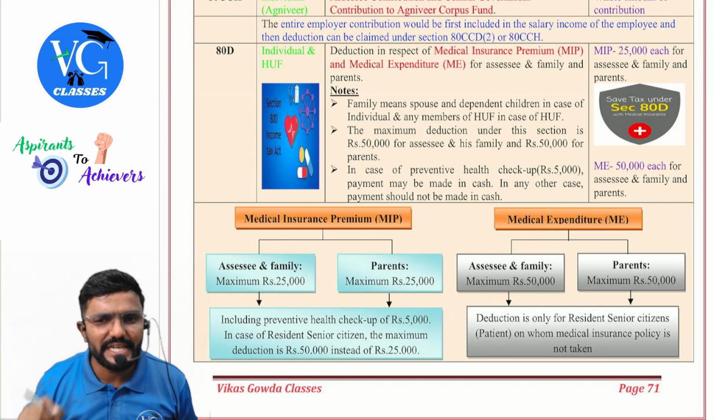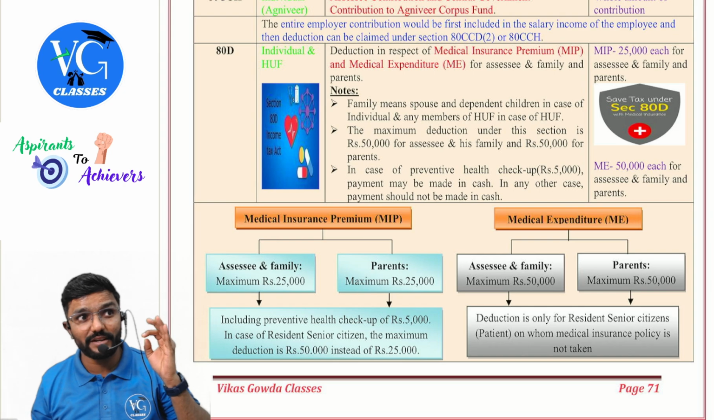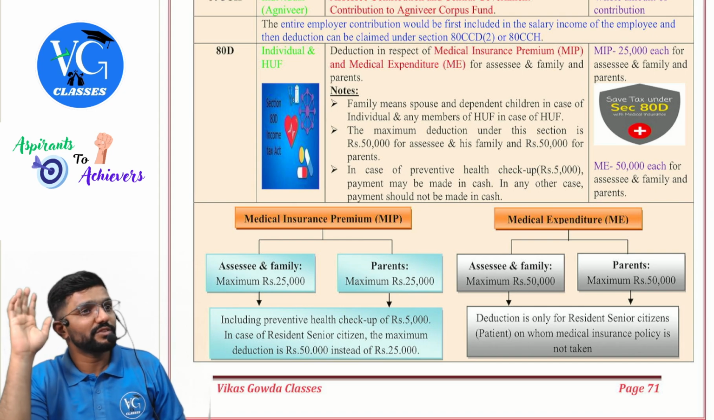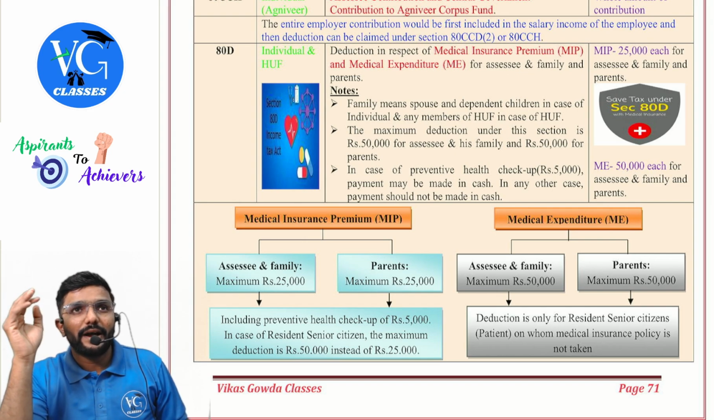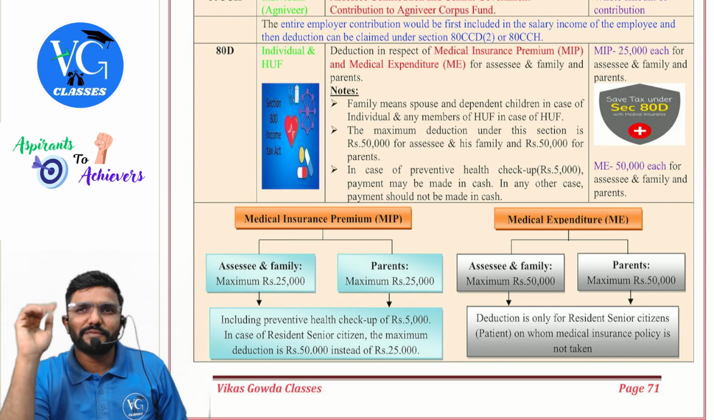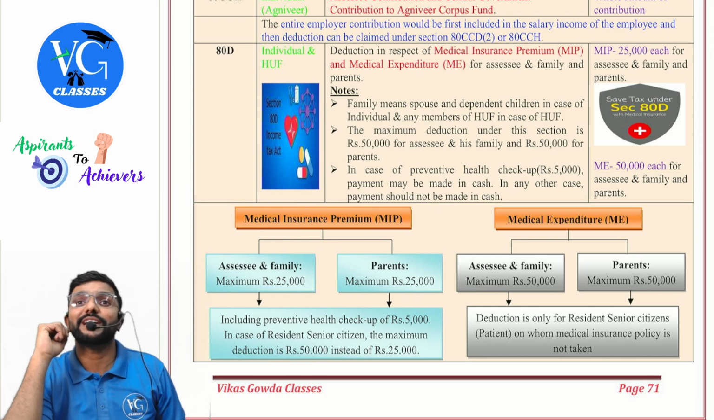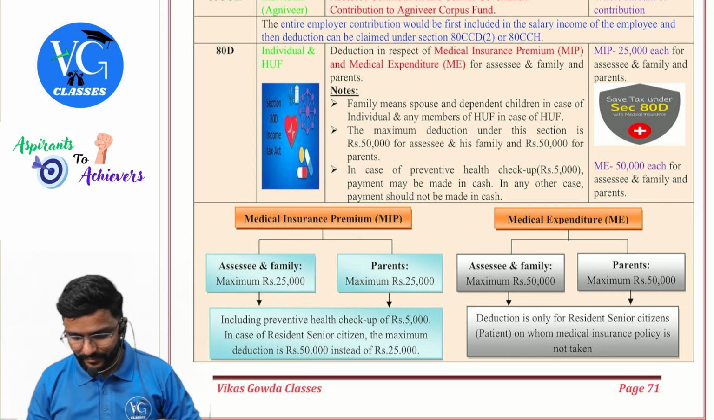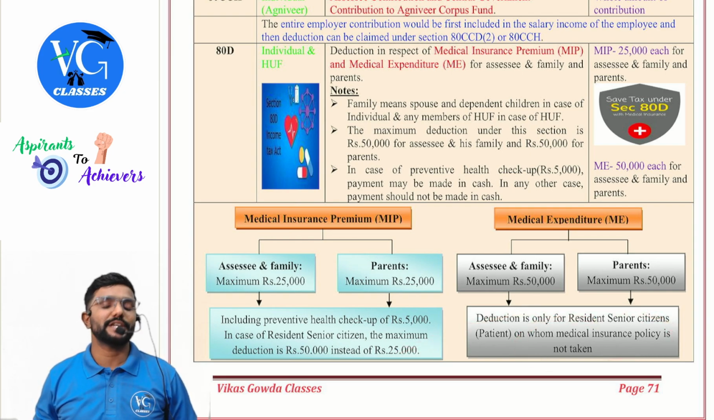Deduction is only for resident senior citizens. The patient, I have mentioned in the bracket, who should be the senior citizen? Because students will wrongly take it. In the question, they will say the assessee is aged 45, and the medical treatment is given for his father who is 65, and expenditure is 40,000. Students will think, oh no, Vikas sir is not a senior, so no deduction for medical expenditure. Who should be senior? The patient, on whom a medical insurance policy is not taken, guys.